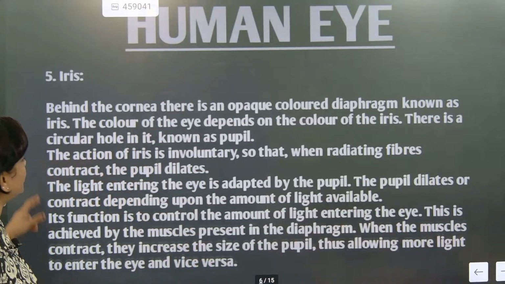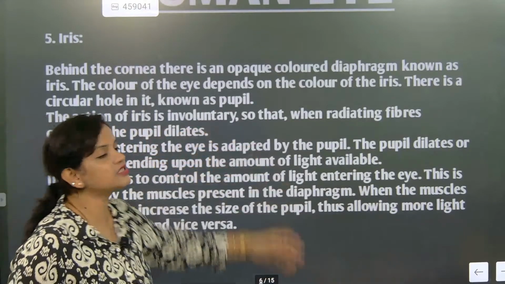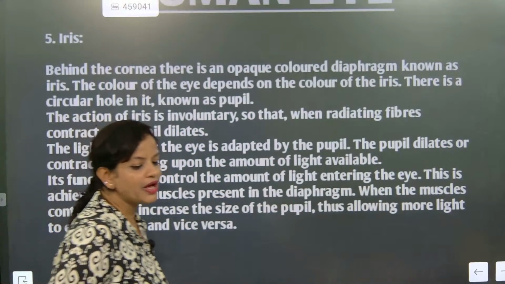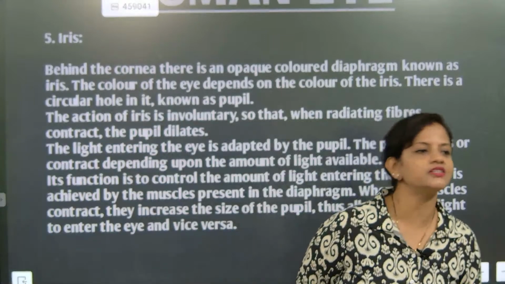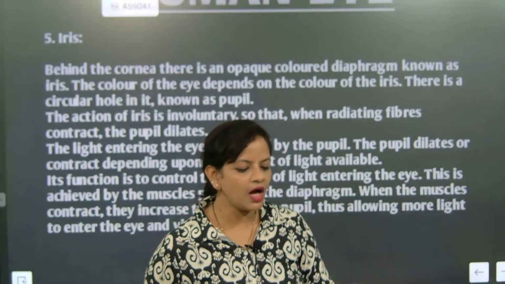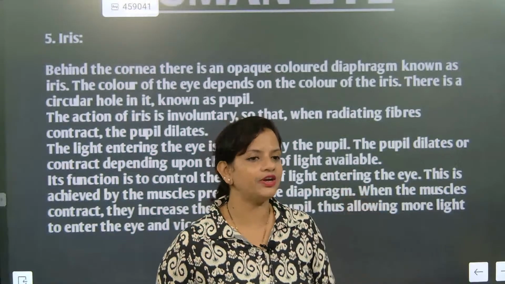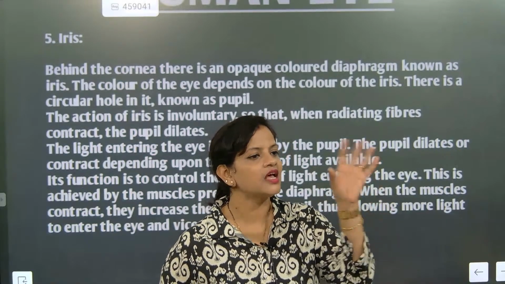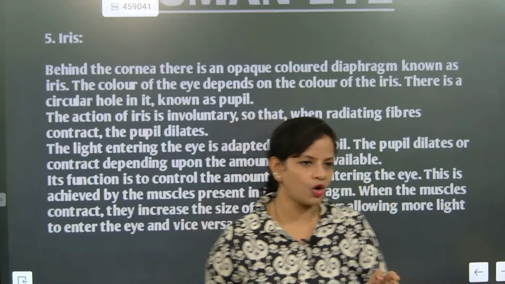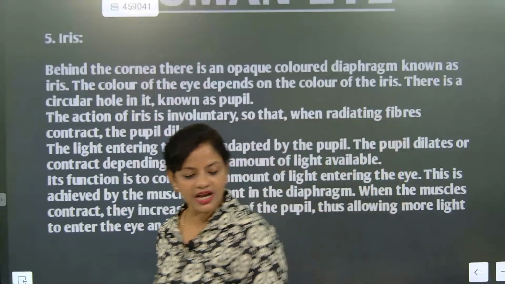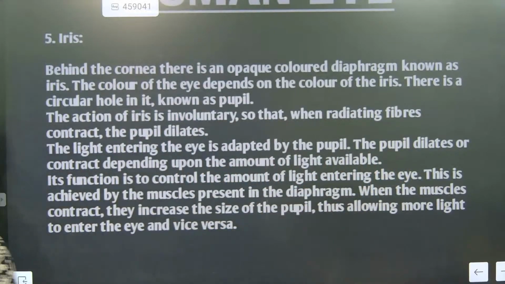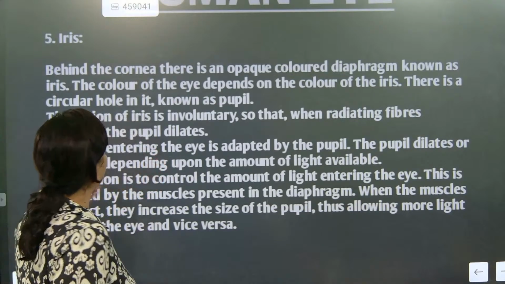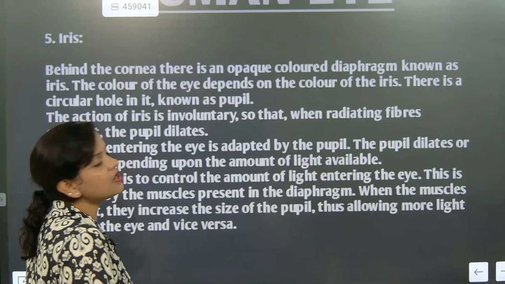Till here we already know the action of the iris is involuntary. You cannot control the iris. It is totally controlled by the amount of light that is entering inside. So if you go into a very bright room, the iris will automatically relax and make the hole very small. Understood? So contraction and relaxation of the iris will allow the light to enter inside. The light entering the eye is adapted by the pupil.